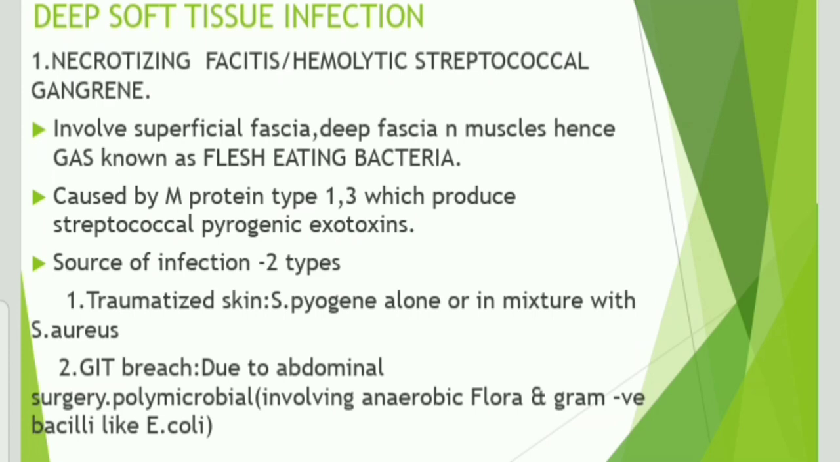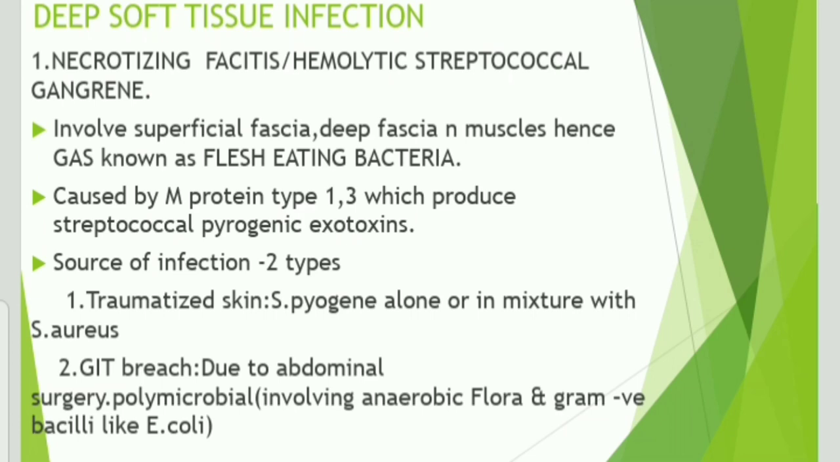And the next manifestation is deep soft tissue infection. The important one among those is necrotizing fasciitis or hemolytic streptococcal gangrene. It involves the superficial fascia, deep fascia, and the muscles also. Hence, group A streptococci is also known as the flesh-eating bacteria. It is a rather dangerous condition because it invades into the muscles also. See this picture; it is caused by M protein types 1 and 3, which produce the streptococcal pyrogenic exotoxin.